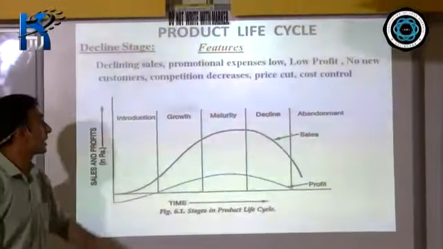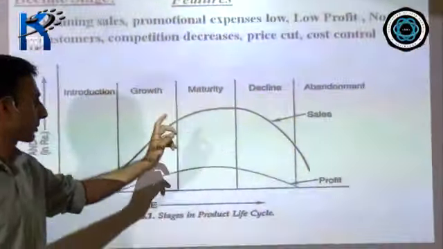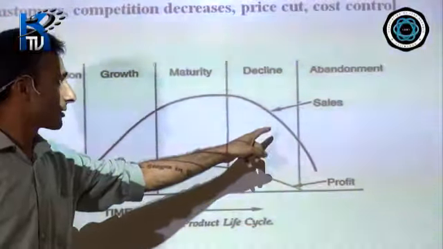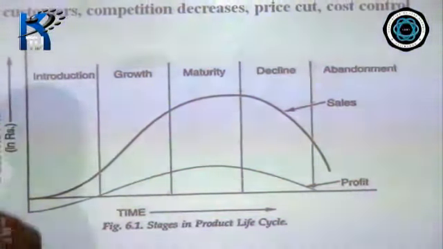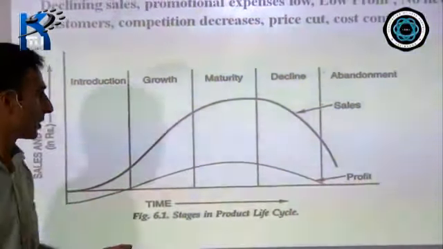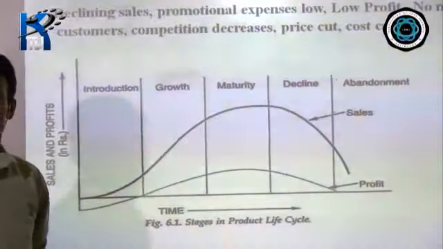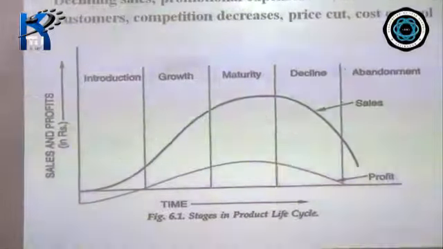Now next we go to the decline stage. Look at the graph here or the picture here. You see the sales figure, the sales line sloping downward. It indicates that the sales starts decreasing drastically. Why? Because there are no new takers. There are no new customers. Most of the customers have already tried the product.